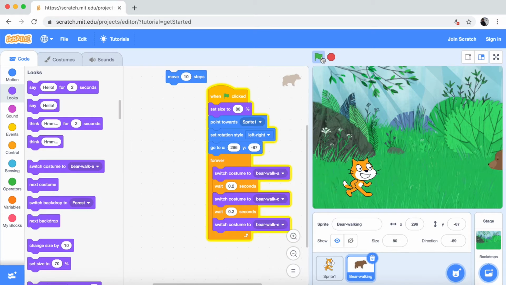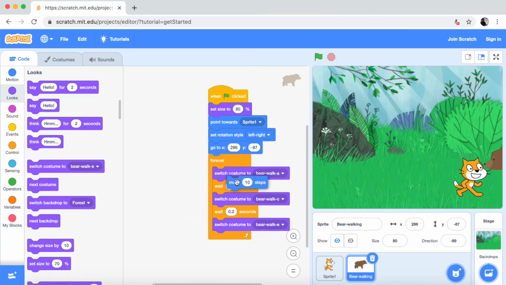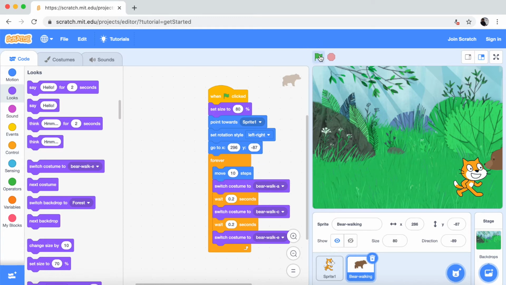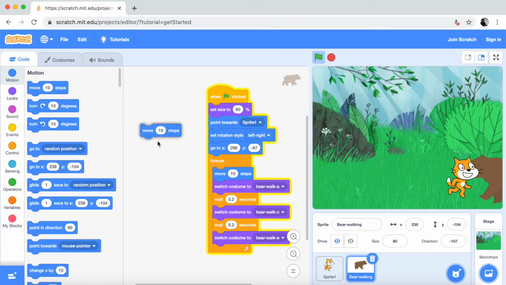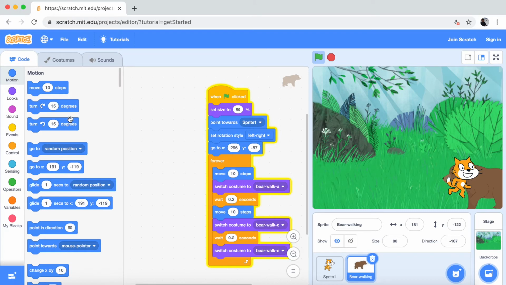Okay, so let's see how this is now. Oh yeah, I forgot. I need to make the sprite move 10 steps. So 10 steps here, motion, move 10 steps. Here and here.